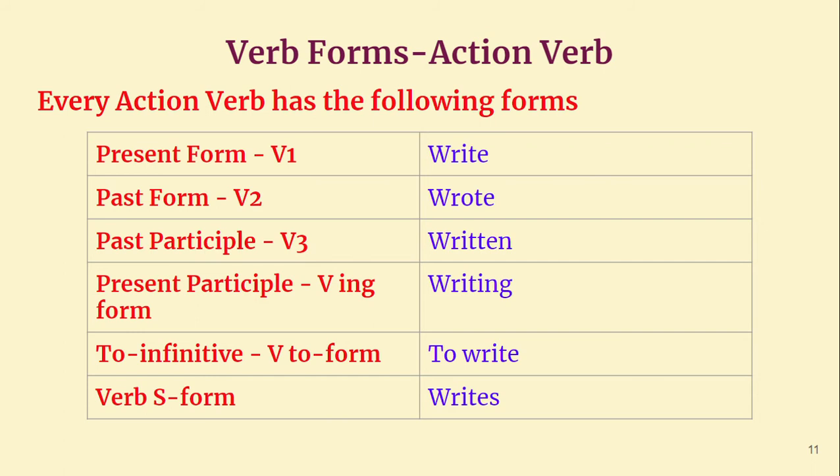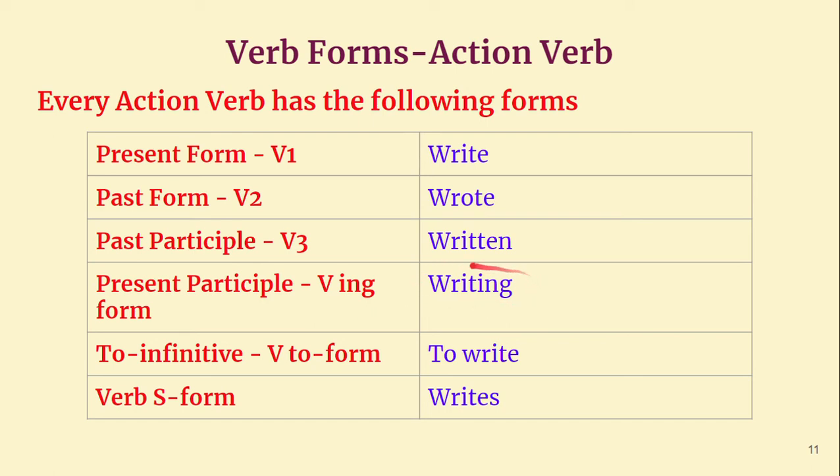Now, let us see. Every action verb has the following forms. Actually, you must have learned only three forms. In your school days, teachers must have taught you write, wrote, written; go, went, gone, like that. Only three forms. They are called V1, V2, V3. What is V1? Present form. Write is the present form, and it is also called V1. Then past form, wrote. This is also called V2. Then past participle, V3, written. This is V3. Then present participle, the verb ing form, writing.